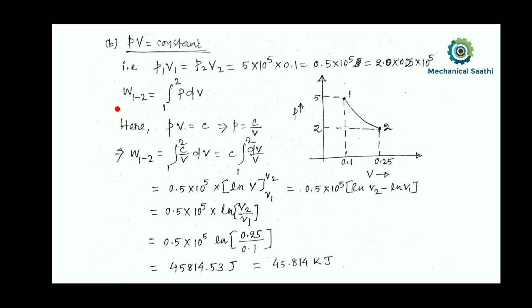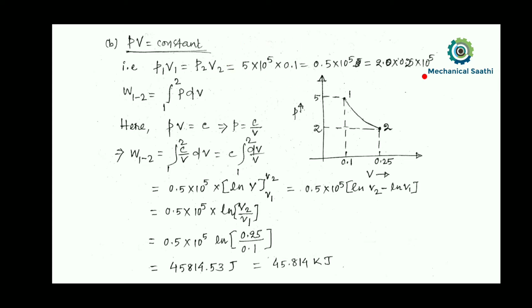Okay, so integration of P dV we can write like this, and as PV remains constant, the multiplication of P and V at state 1 will be equal to the multiplication of P and V at state 2. So from this we can calculate this value.